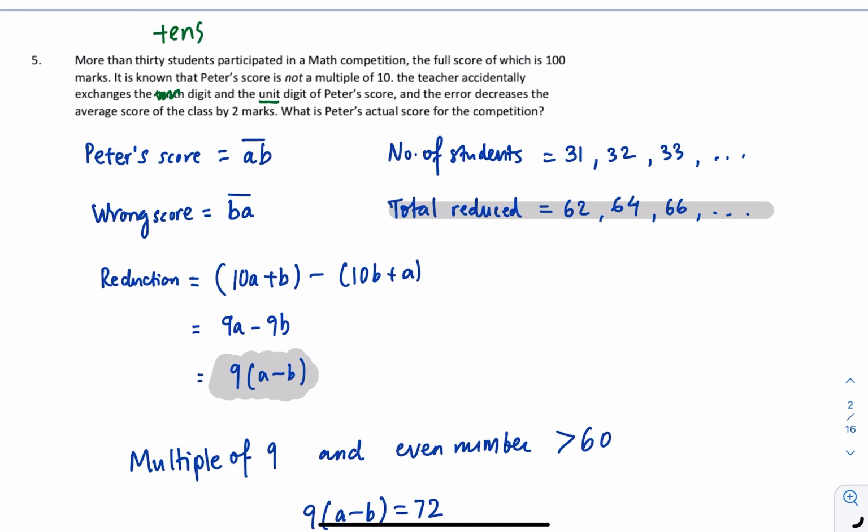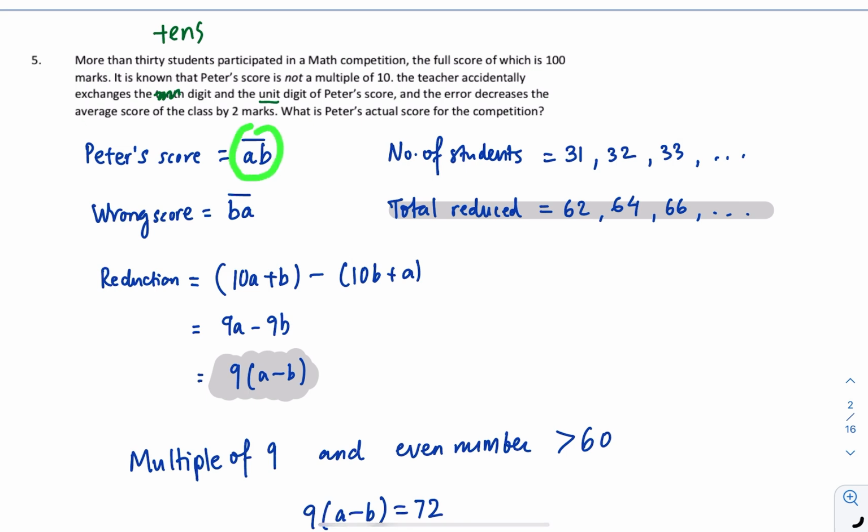Okay, which means in the class there are 31 students, the average reduced by 2, that means the total reduced is 62. Same thing if the total number of students is 32, the average reduced by 2, that means the total reduced by 64, and so on and so forth, 33 and 66, and so on and so forth. Okay, now from these two, we always need to change this to algebra form, in terms of their value.